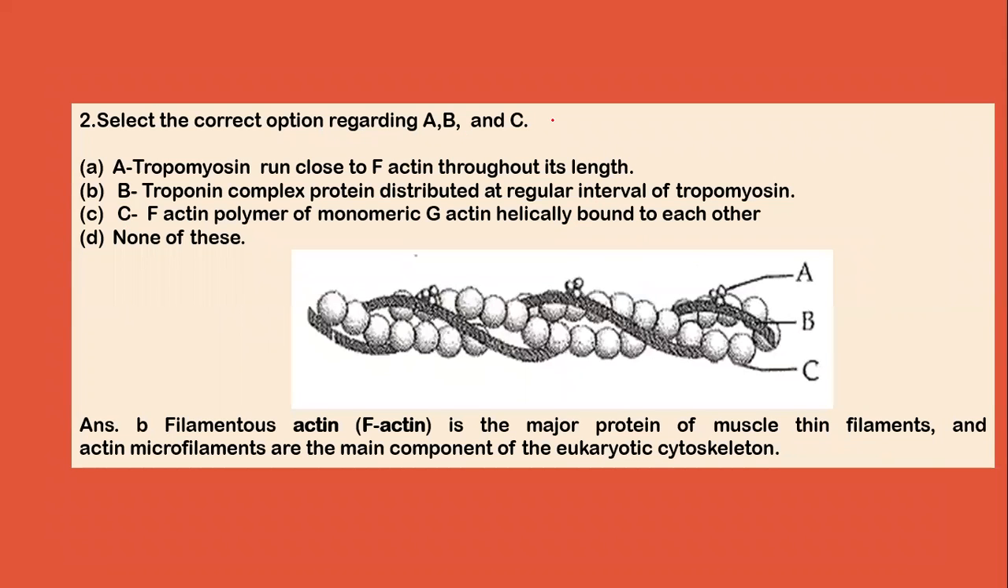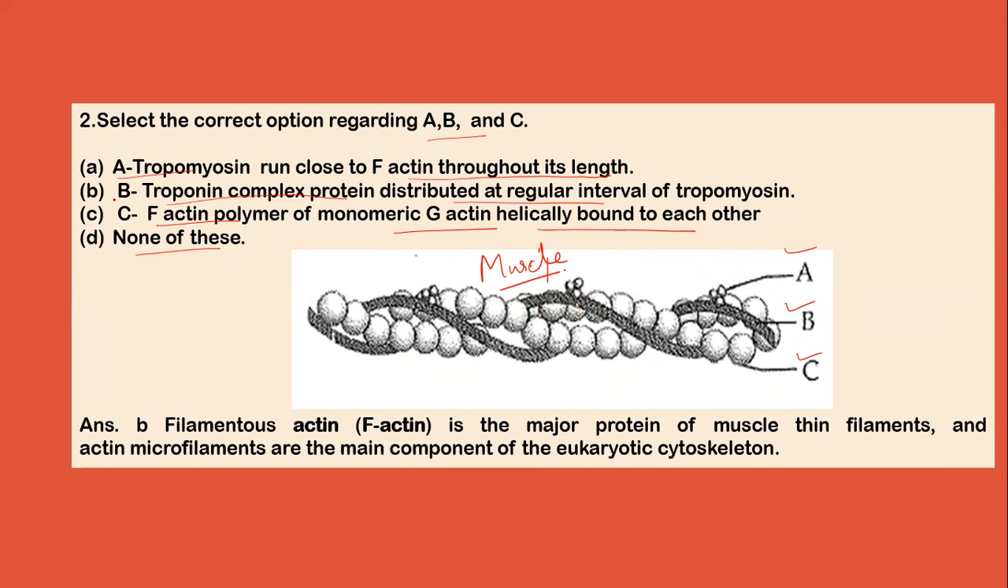Next question is, select the correct option regarding A, B, and C. Now this is the diagram. We can see that this diagram is of muscle. So we have to select the correct option regarding A, B, and C. Now we can see the options are: A is tropomyosin that runs close to F-actin throughout its length. B is troponin complex protein distributed at regular intervals on tropomyosin. C is F-actin, a polymer of monomeric G protein helically bound to each other. And the fourth option is none of these.